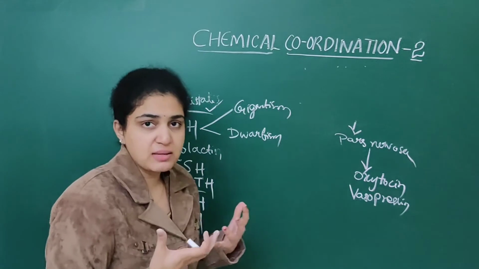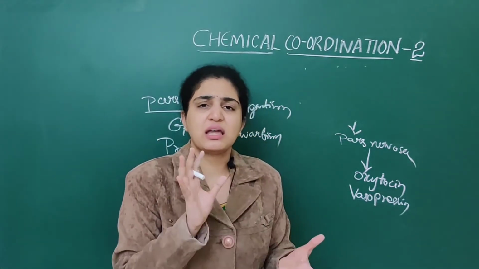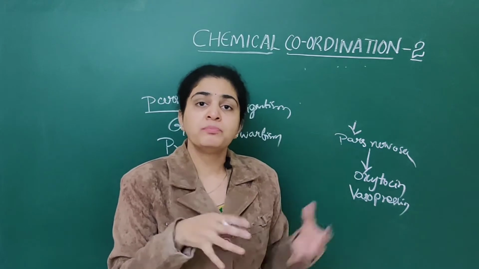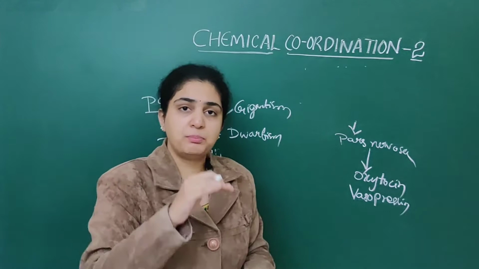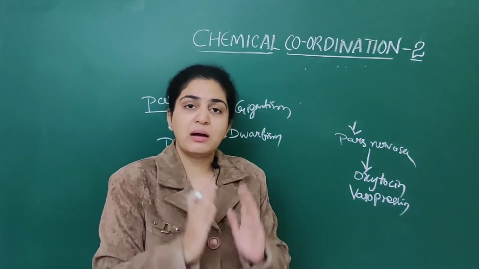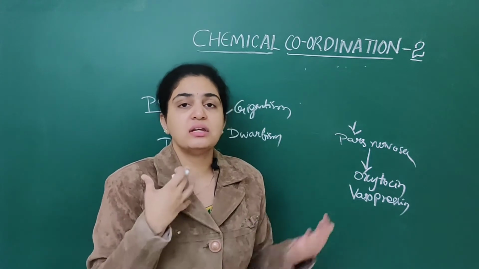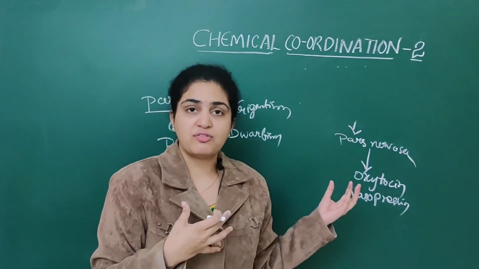Next, dwarfism means what? If there is very little secretion of this growth hormone, then it leads to dwarfism. The people will be born very short, and they also become very thin. This is all related to dwarfism. Gigantism as well as dwarfism.